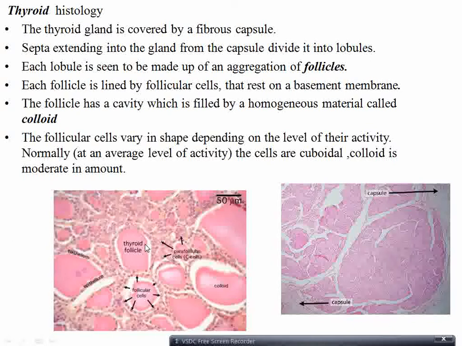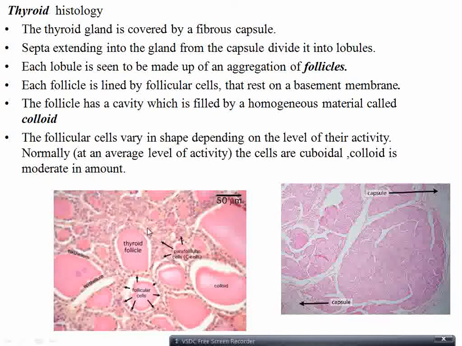That means, I said the follicular cells are the ones producing the thyroid hormones, and the raw material is the colloid. And here I forgot to tell you one thing: this is the only endocrine gland which takes a nutrition or a substance from outside the body to produce the hormones. Usually your endocrine glands do not require anything from outside the body, whereas here the thyroid gland needs iodine to produce the thyroid hormones. So that is one peculiarity of the thyroid gland.